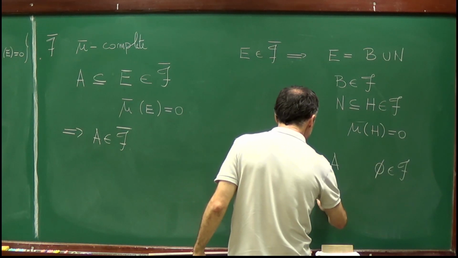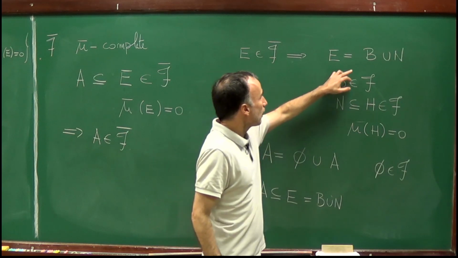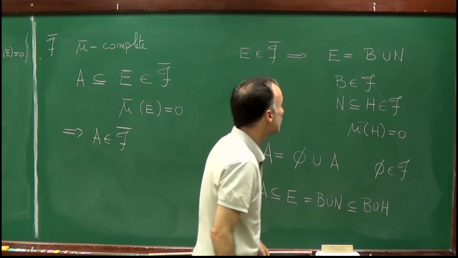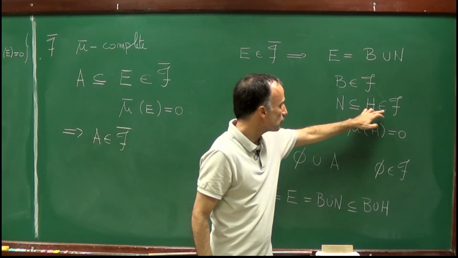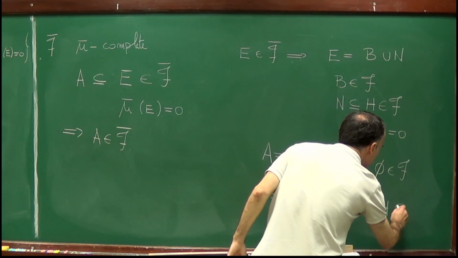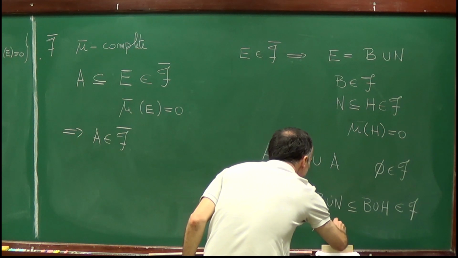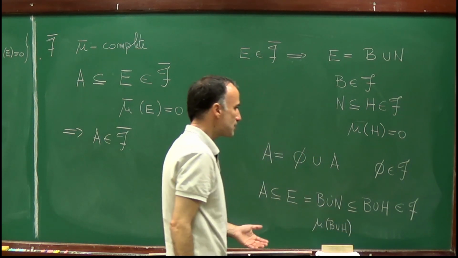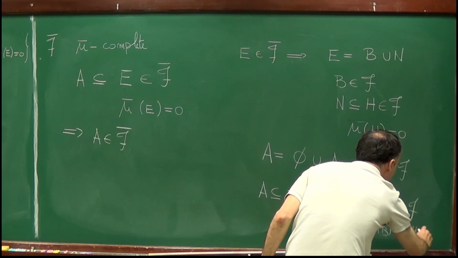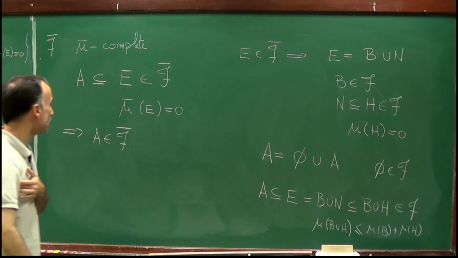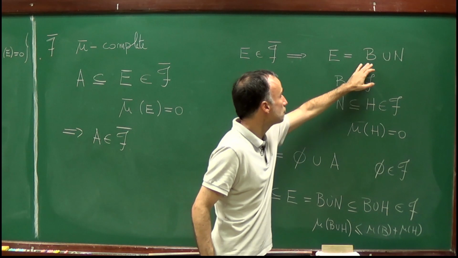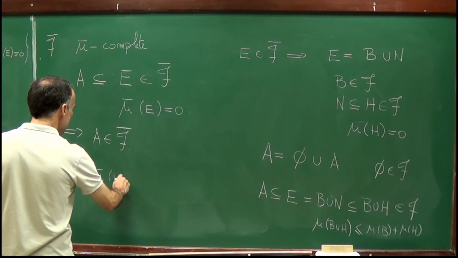E is B union N. Well, but N is contained in H. So B union N is contained in B union H. B is an element of the sigma algebra F. H is also an element of the sigma algebra F, and therefore B union H is an element of the sigma algebra F. And the measure of B union H is by subadditivity less than or equal to the measure of B plus the measure of H. The measure of B is equal to 0 because mu bar of E is equal to 0, but in this representation E is written as B union N. Therefore, by definition, mu bar of E is equal to mu of B.